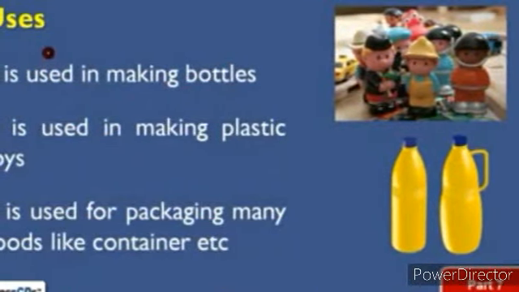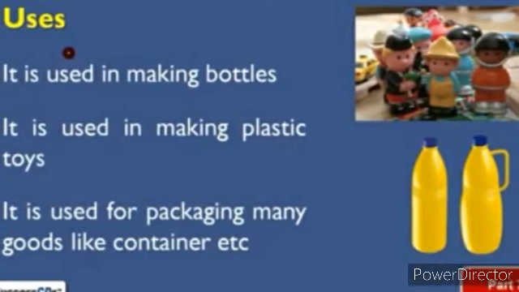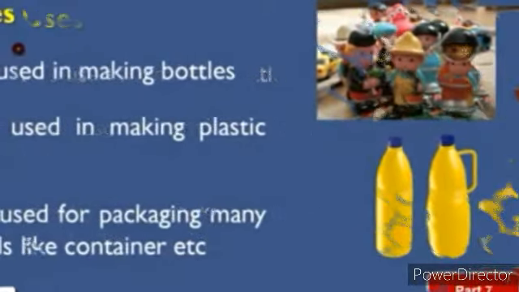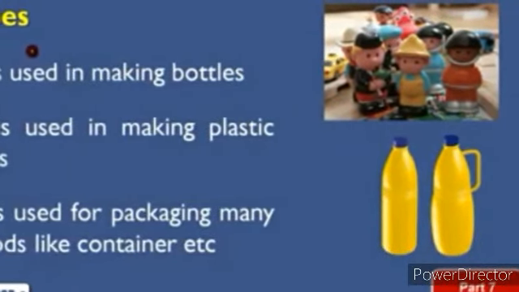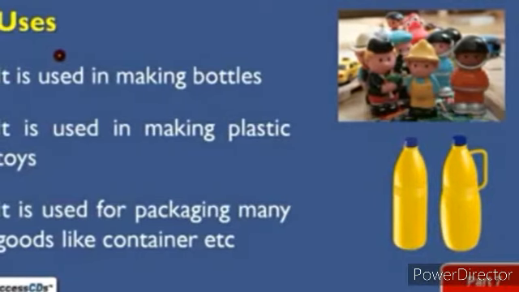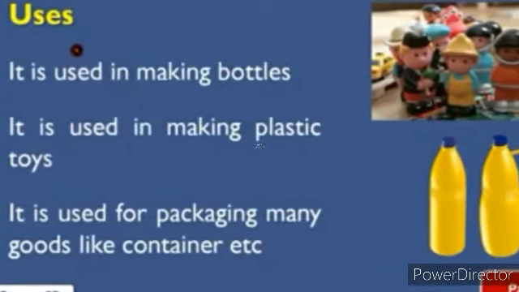Its uses are: it is used in making bottles, it is used in making plastic toys, meaning we cannot change the shapes of these toys. Moreover, it is used for packaging many goods like containers, etc. So all these things are made up of thermosetting plastics. That means once their shape is assigned, you cannot reshape it again.